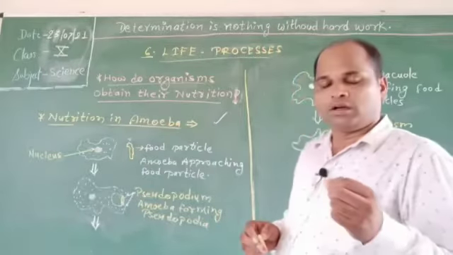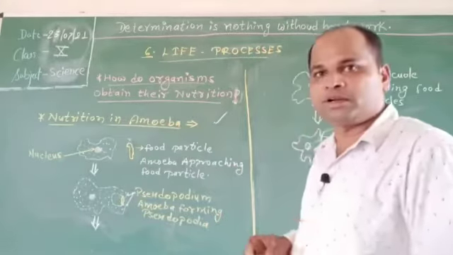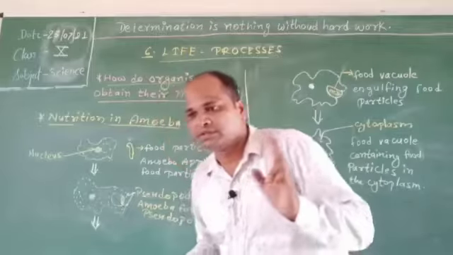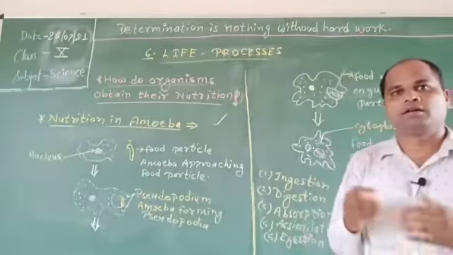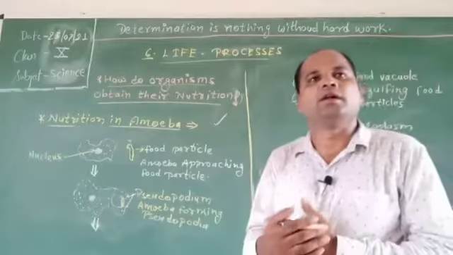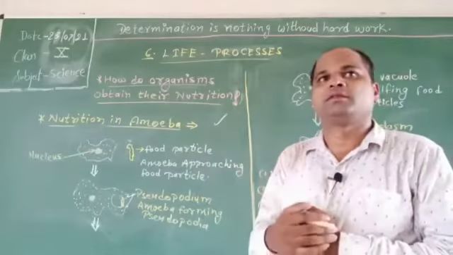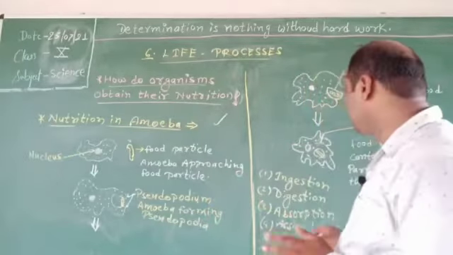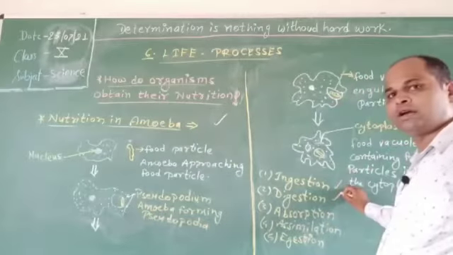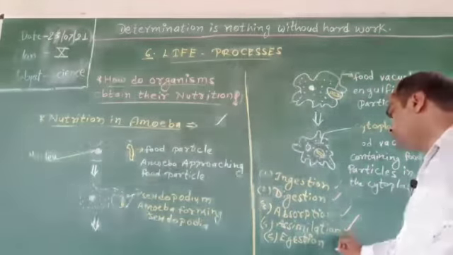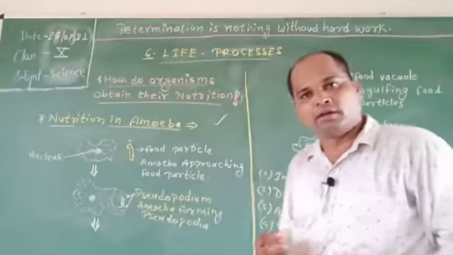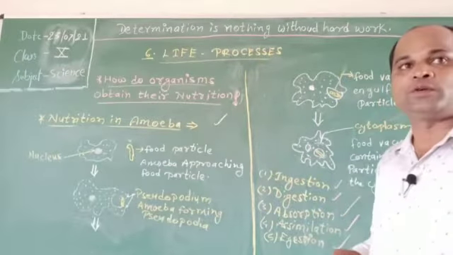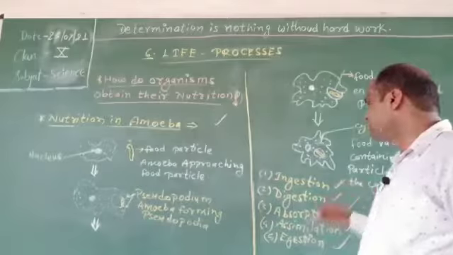Students, nutrition in amoeba is completed in 5 stages. Amoeba is a unicellular and one of the simplest holozoic organisms. The nutrition in amoeba takes place in the following steps: ingestion, digestion, absorption, assimilation and egestion. I will deal with ingestion, digestion, absorption, assimilation and egestion one by one. First, I will deal with ingestion.